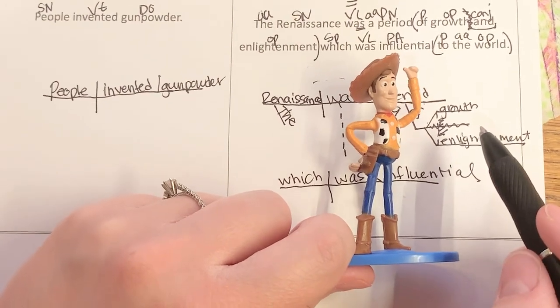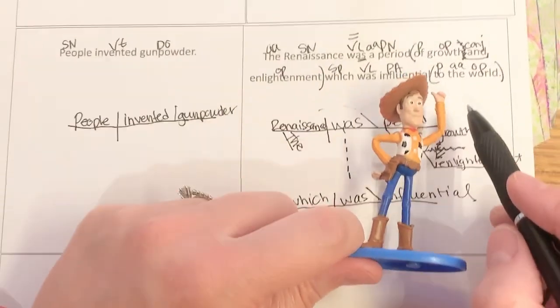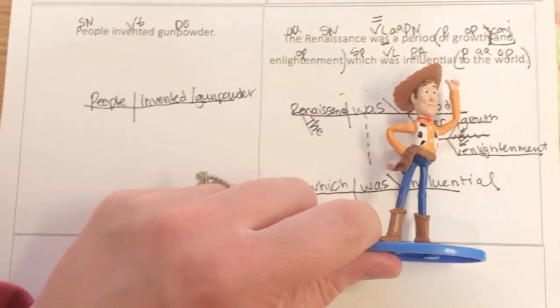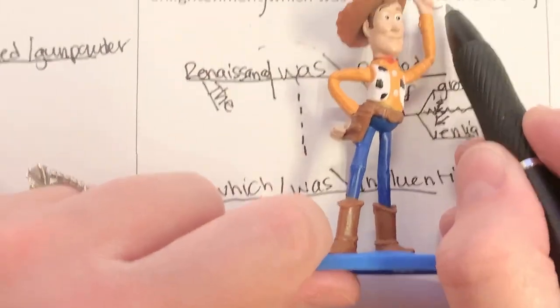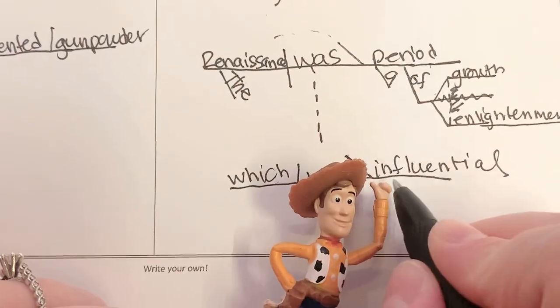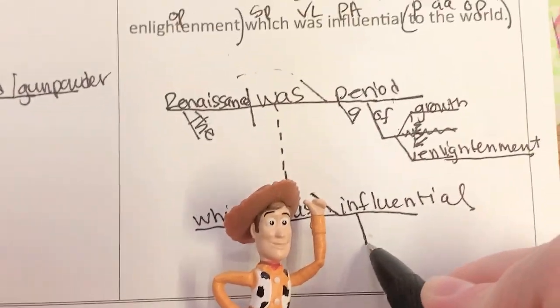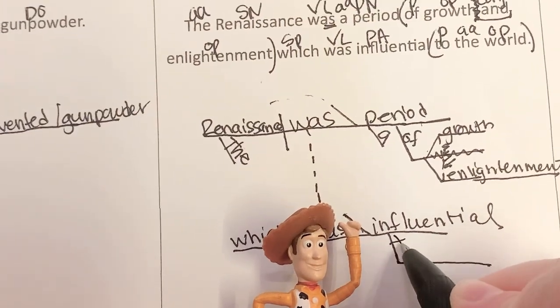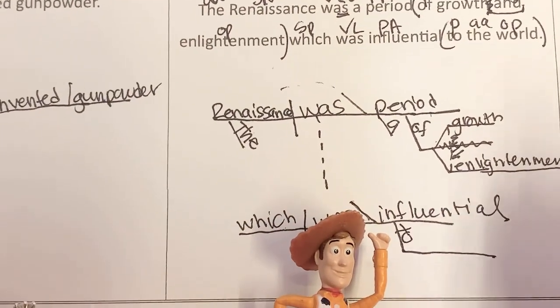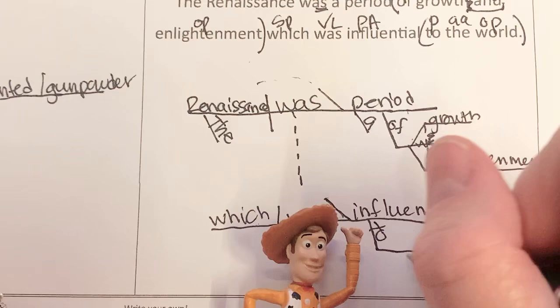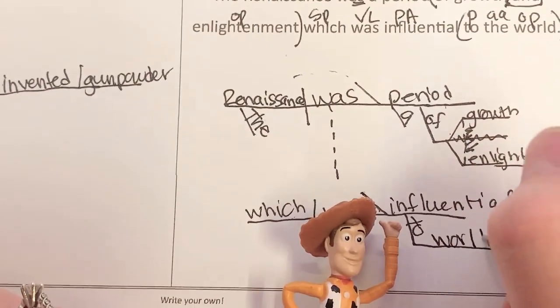An adverb modifies a verb. Where are you pointing? Adjective. It modifies an adjective. Bring me closer. There we go. So this is actually going to be an adverbial phrase because it's describing our adjective here. See, I had to stop and think about that for a minute. Because at first I would have thought, oh, that's a noun. But it's actually not. To world.